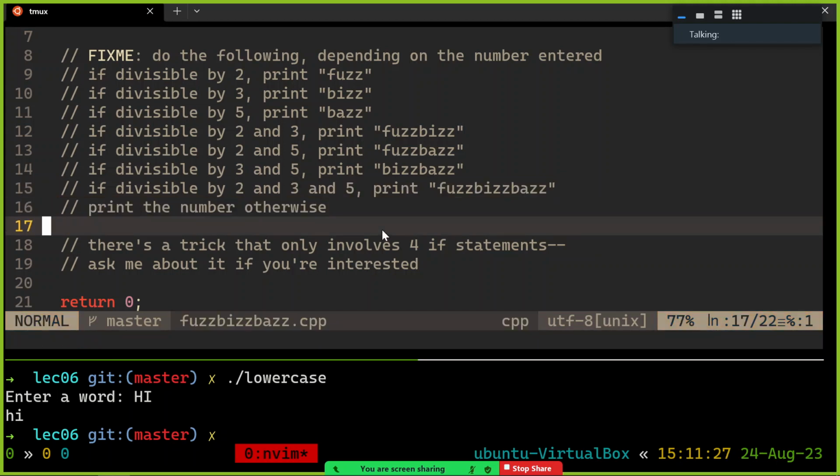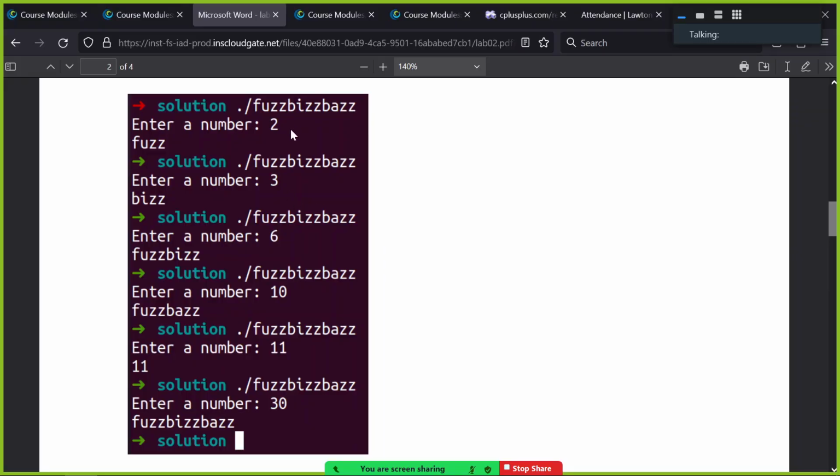Okay? So here are some examples. 2 is fuzz, 3 is biz, 6 is fuzz biz because it's 2 and 3 together, right? Then 10 is fuzz baz because it's 2 and 5 together. Then 11 is a prime number, so you just print the number. And then 30, which is like all of them at once, is divisible by 2, divisible by 3, and divisible by 5. You print fuzz biz baz.